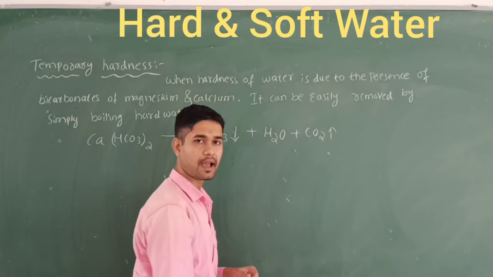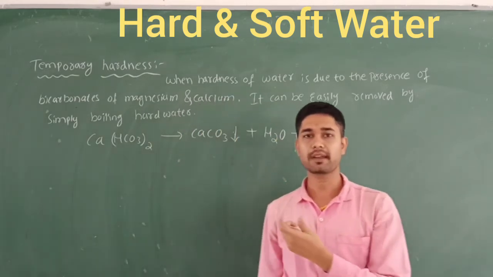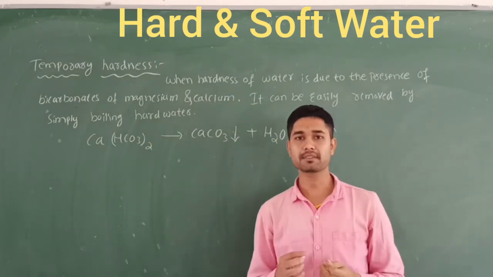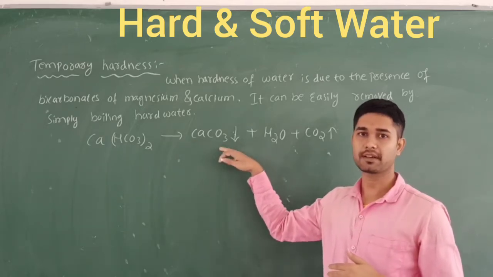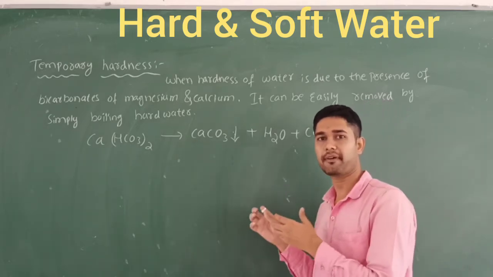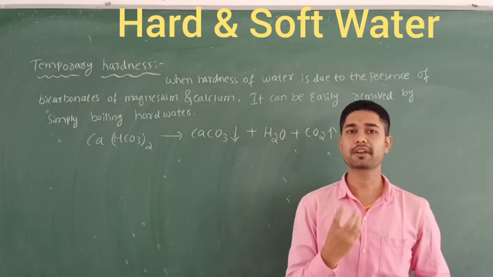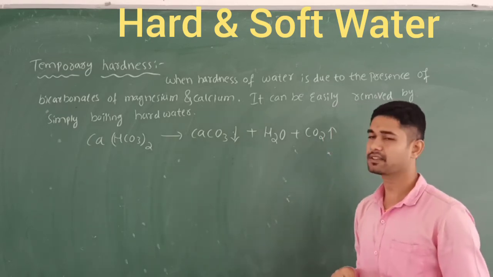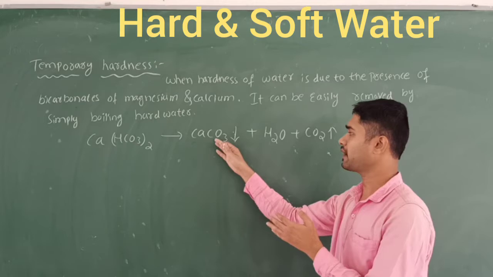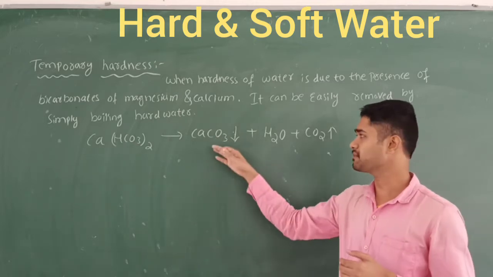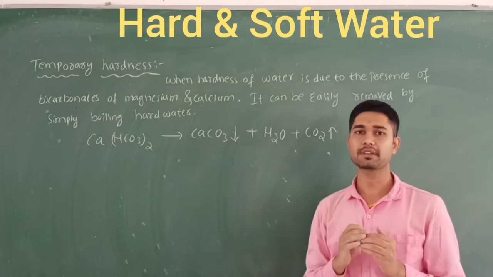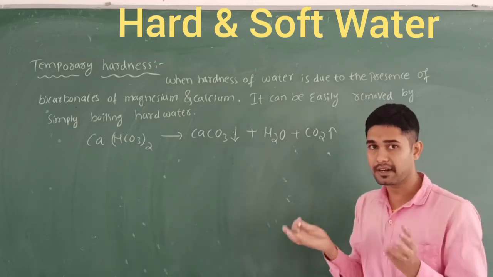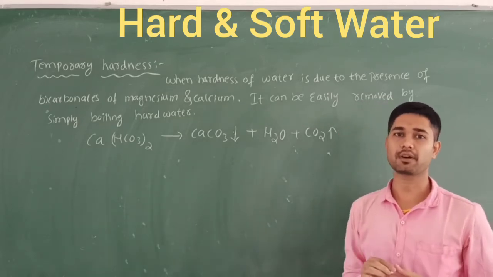Carbon dioxide is the gas. When I start boiling this hot water, what happens? After the boiling, the precipitate will come out here. In order to get this purified, I am going to use the filtration procedure. After the filtration, what happens? We can remove this easily because the precipitate is present at the lower side, and it can be removed by the filtration. The filtrate we are going to take as the soft water here.